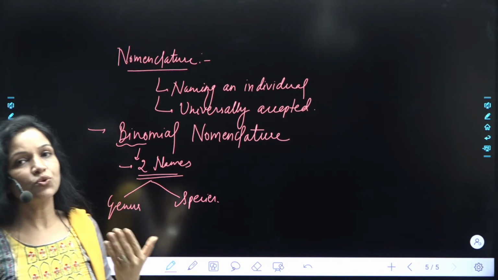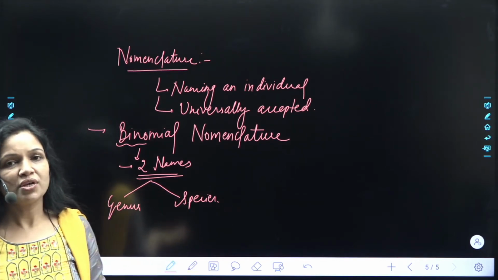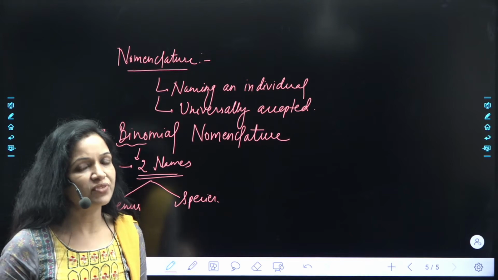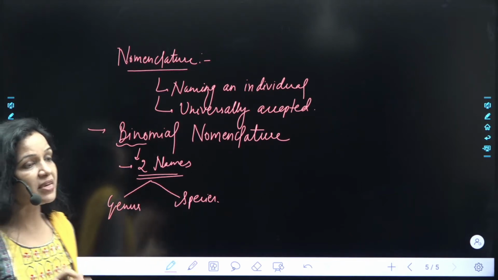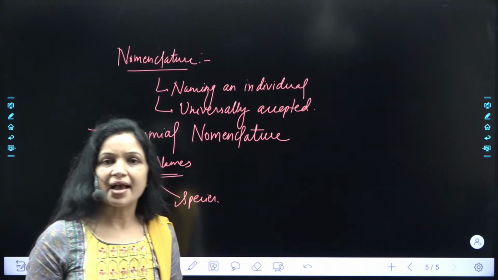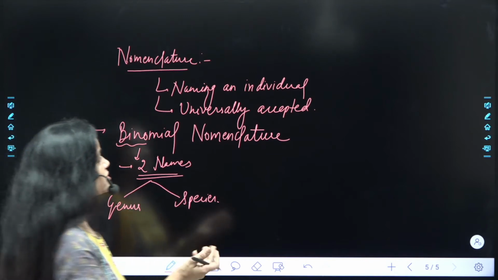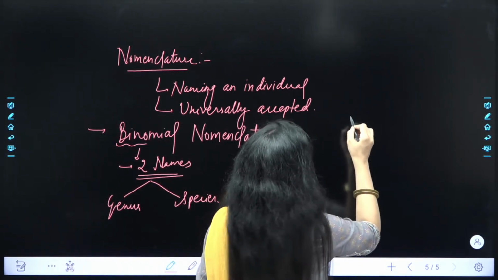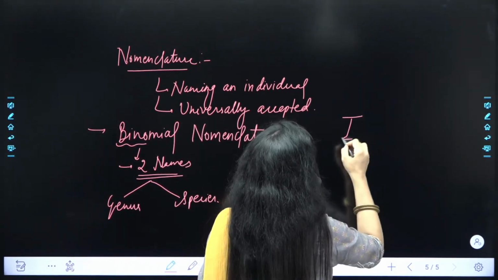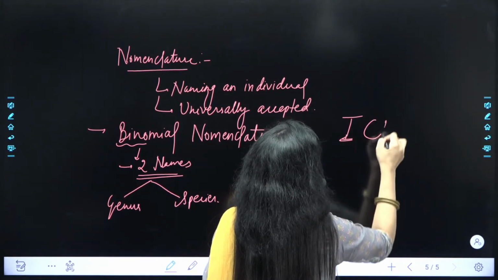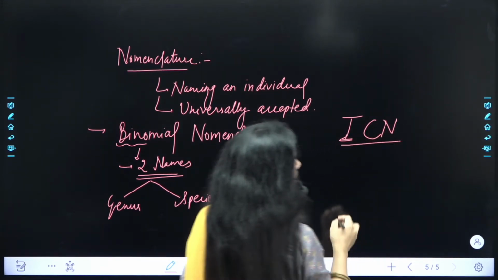Actually, there are certain rules on the basis of which we have scientific names of the different organism. एक बात हमें ये भी ध्यान रखनी है that there are actually certain rules. और वो rules किसने बनाए हैं? There is an organization that is called as International Code of Nomenclature. लिख लो ये बात, ICN.